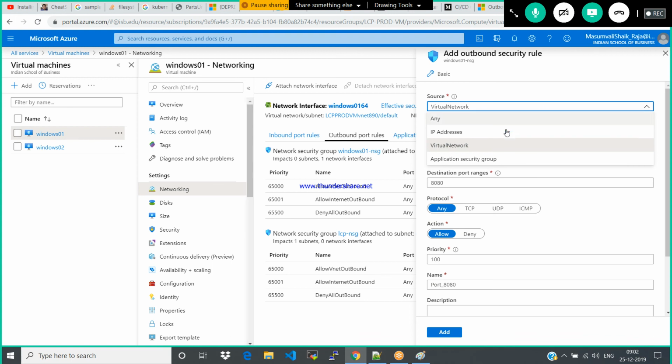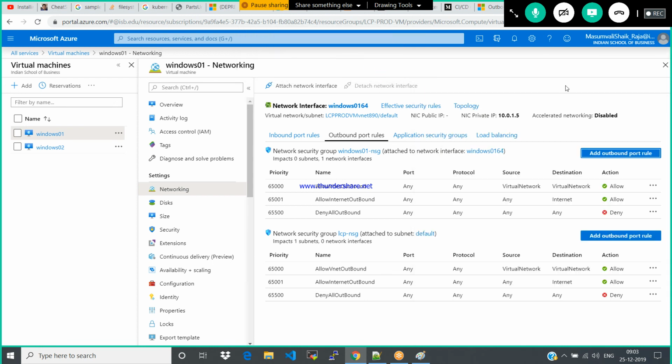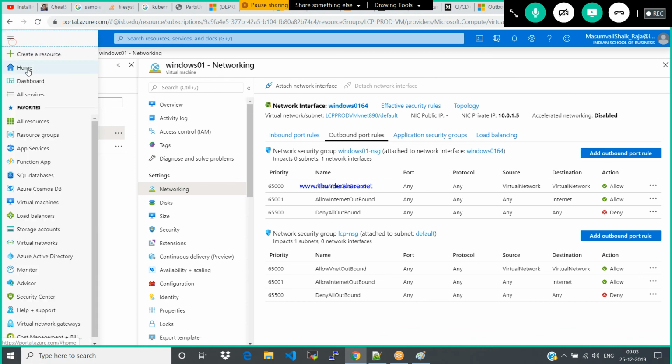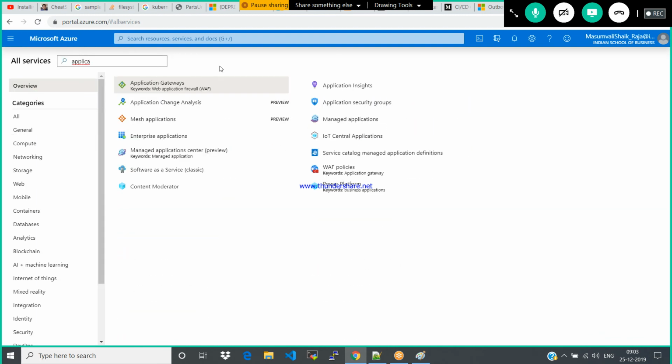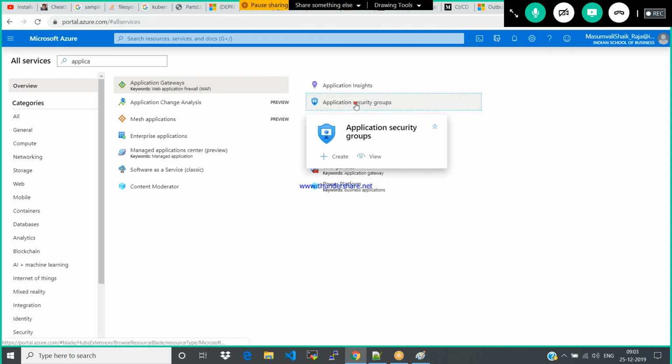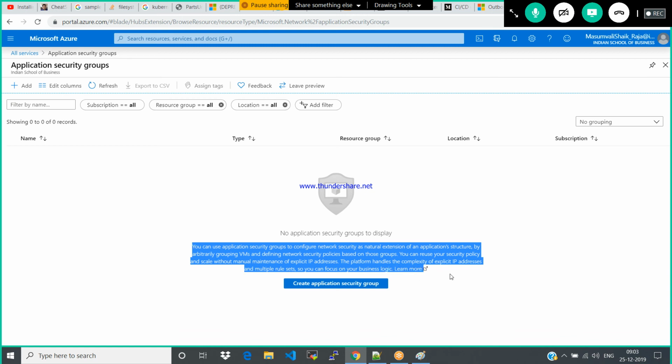Okay. Now application security groups. This application security groups is nothing but to apply one rule for a bunch of services. Go to all services, application security groups. This is the one. You can apply the security groups to configure network security as an extension of the application structure.